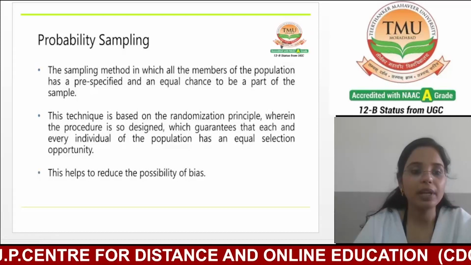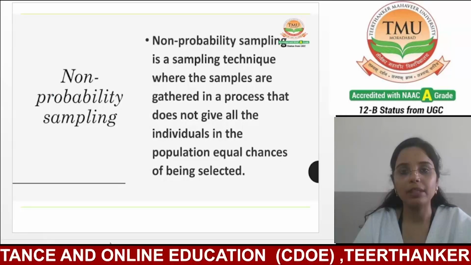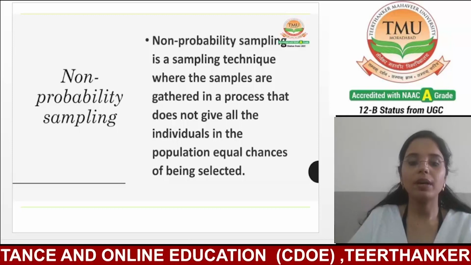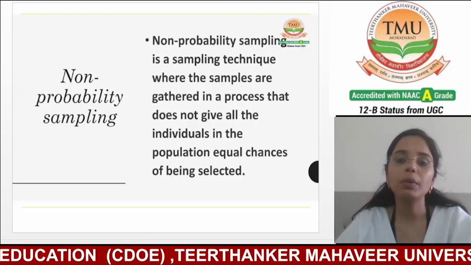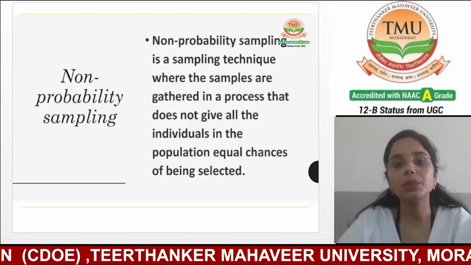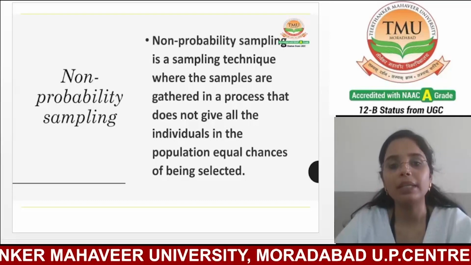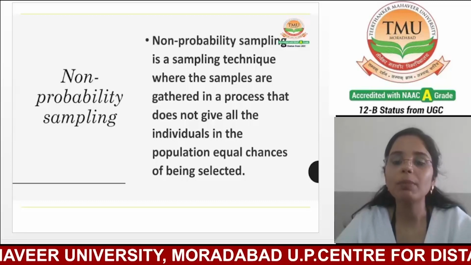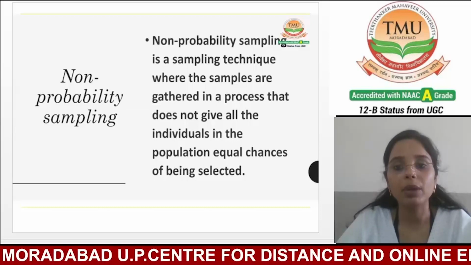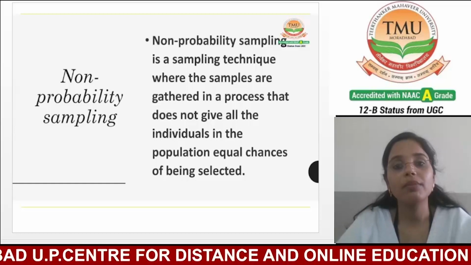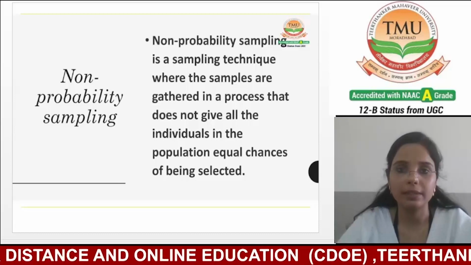Now, next we are going to discuss non-probability sampling. As the name suggests, non-probability sampling is just the opposite of probability sampling. Let's understand the concept of non-probability sampling. Basically, non-probability sampling is a sampling technique where the samples are gathered in a process that does not give all the individuals in the population equal chances of being selected.